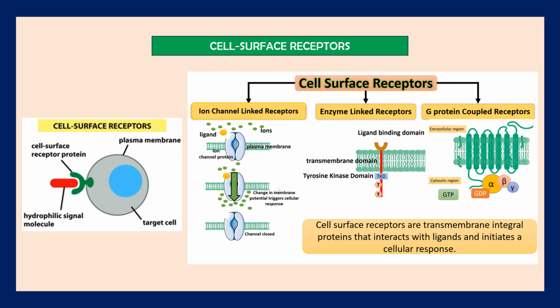So here the cell surface receptor is mainly present on the surface of the cell, and it is very particular about its ligand. It will bind with the particular type of ligand which is required for the process of the body, and so it can be said to be a lock and key mechanism because a particular key can only open a particular lock.